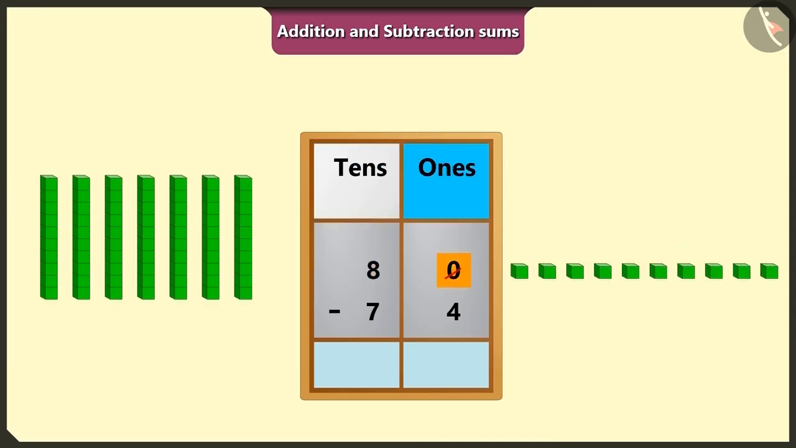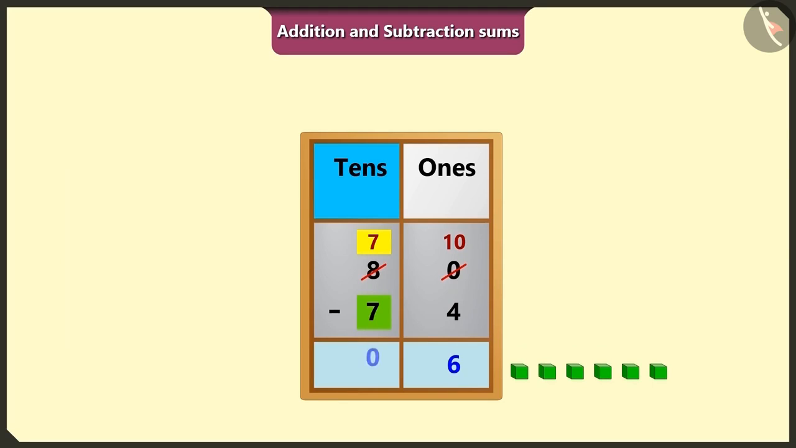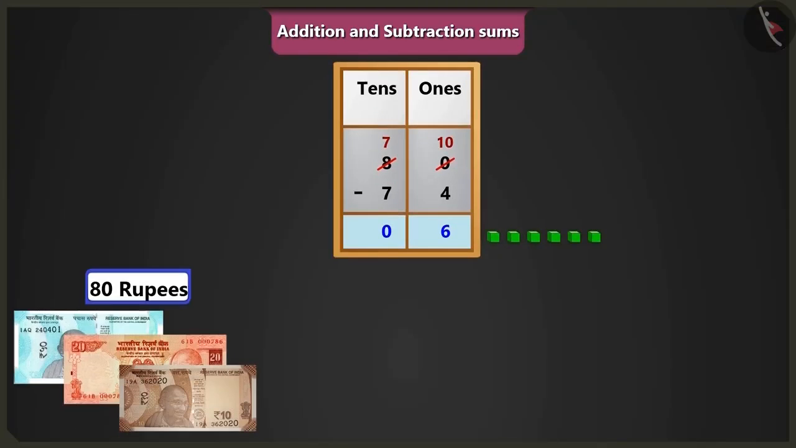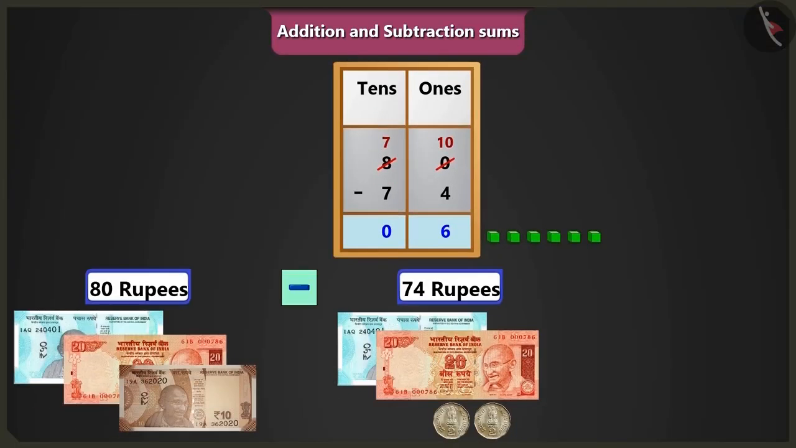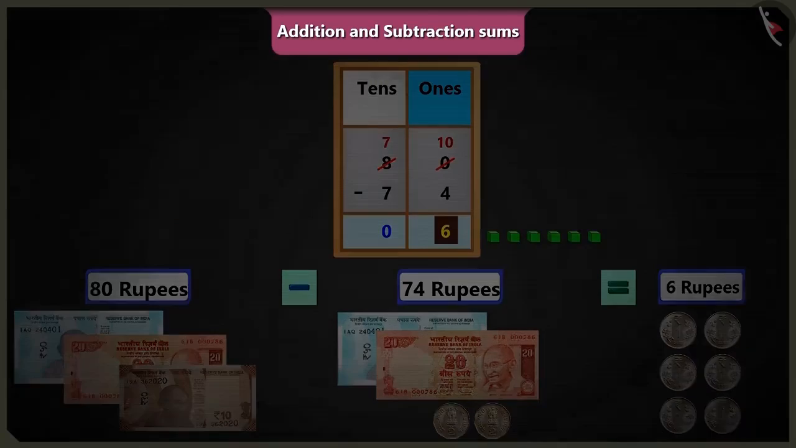Now it will be 10 ones in place of 0 in the box of ones and 7 tens in the place of 8 tens in the box of tens. Now if we will subtract 4 ones from 10 ones, it will be 1, 2, 3, 4, 5 and 6 ones left. And if we will subtract 7 tens from 7 tens, it will be 0 left in the box of tens. Yes, so in this way, if we will subtract 74 rupees from 80 rupees, it will be 6 ones means 6 rupees will be left.